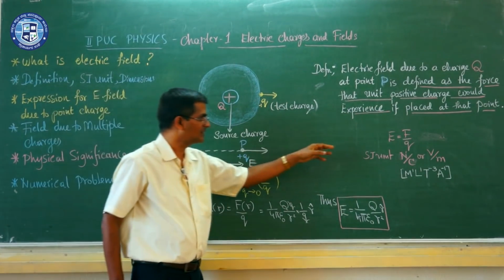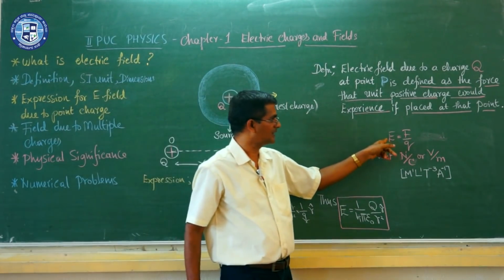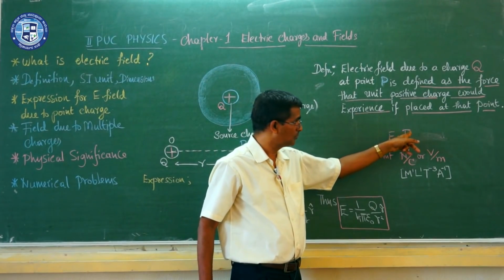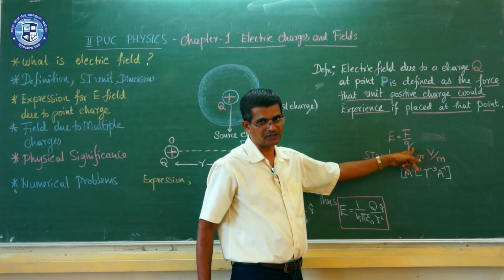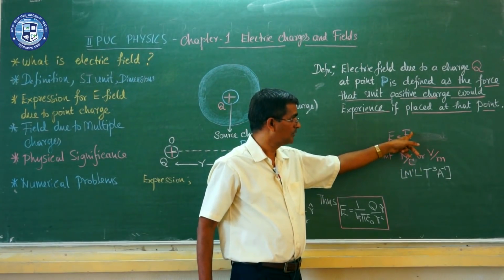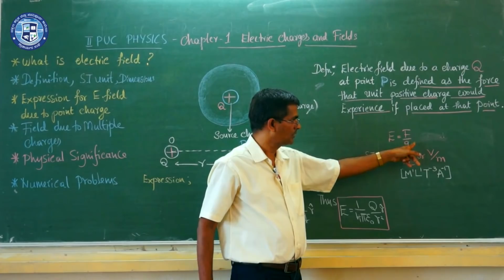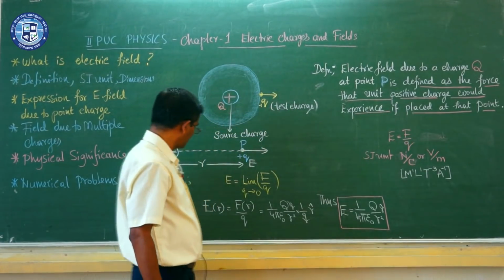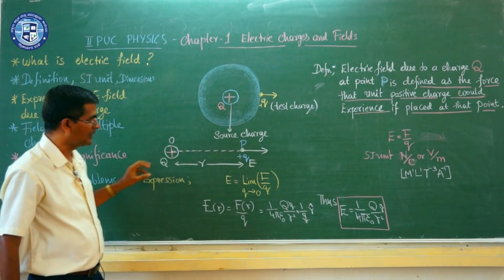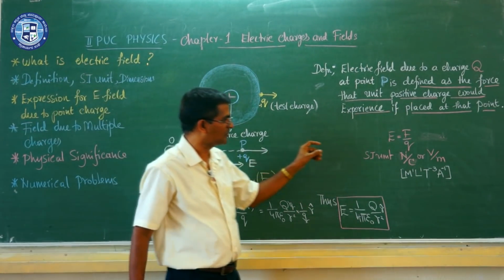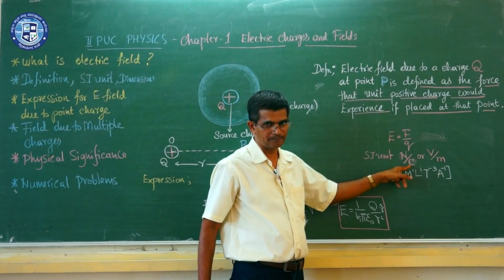I can simplify this relation like that. Electric field is equal to the force on the test charge divided by the magnitude of the test charge, so E is equal to F by Q. Let us see the SI unit of this electric field. The SI unit of electric field is Newton per Coulomb. Why?